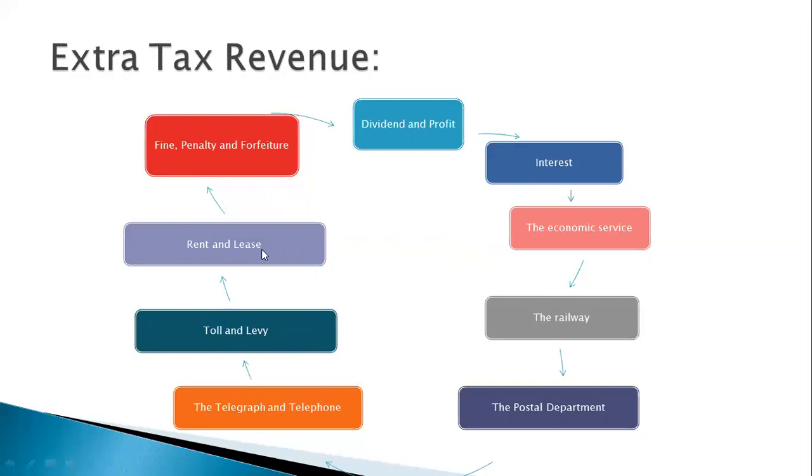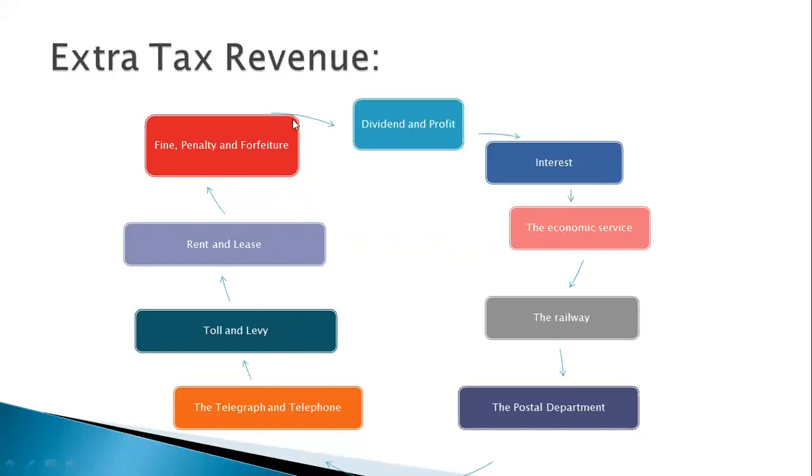Next comes rent and lease. The government also earns through renting and leasing government property. And finally, the next point is fine, penalty, and forfeiture. So the government of Bangladesh earns an amount every year through fines, penalties, and forfeitures.